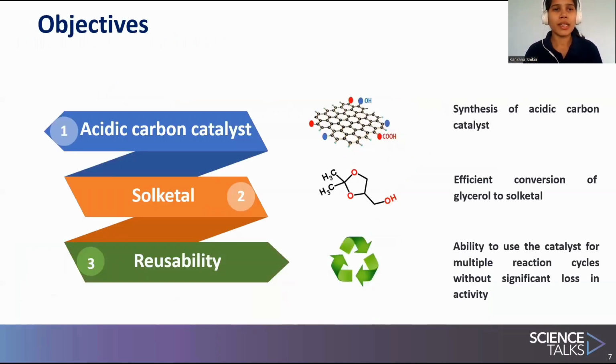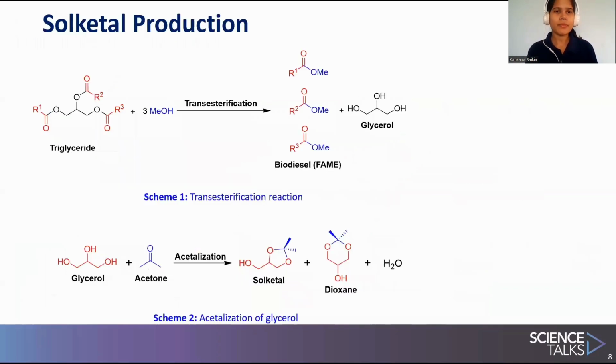These are the objectives of this work. The first one is to prepare an acidic carbon catalyst from a carbon source, then to use this catalyst for Solketal production, and finally, the catalyst should be able to be used in multiple reaction cycles without significant loss in activity.